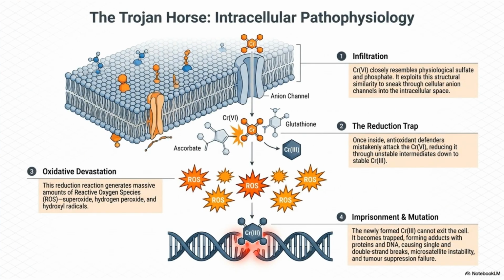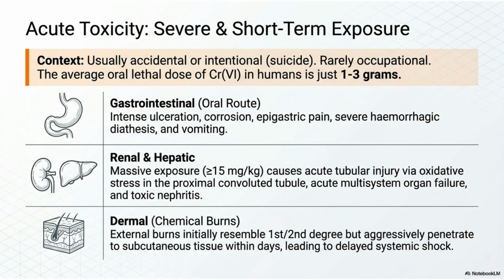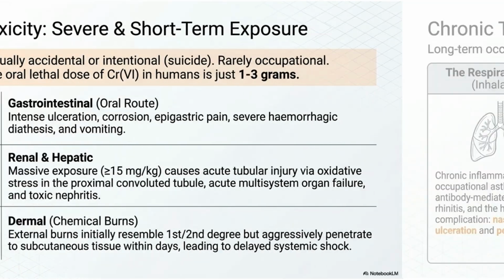At the cellular level, hexavalent chromium acts like a Trojan horse, infiltrating cells and triggering oxidative stress, which leads to DNA damage and potential mutations. Acute exposure to hexavalent chromium is severe and life-threatening. It causes intense damage to the gastrointestinal, renal, and hepatic systems and can result in systemic shock.